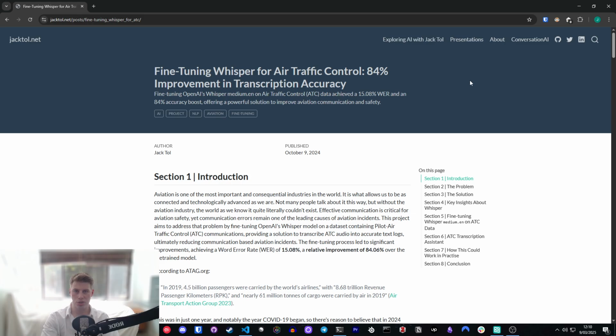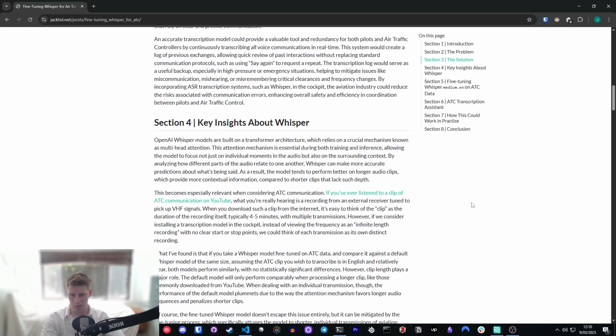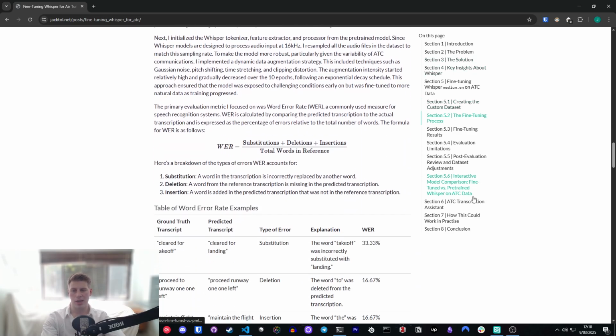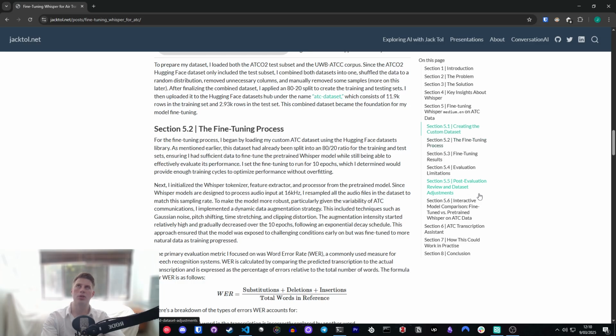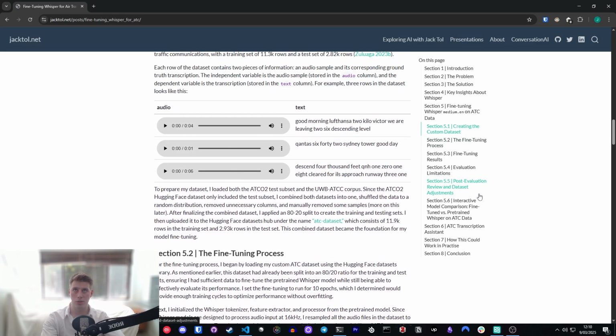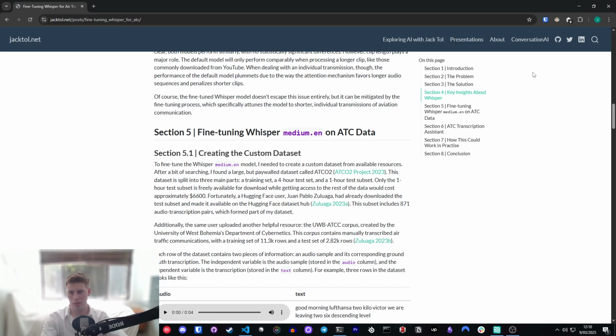So that was the solution, and I didn't have the budget for a lot of the big commercial ATC datasets which exist. So I had to use what was available online already. On Hugging Face, I found that there were two datasets publicly available. One of them is the test set for the ATCO2 dataset, and the other one is a dataset which comes from the University of West Bohemia, Department of Cybernetics. These two datasets were already online, but they were online separately.